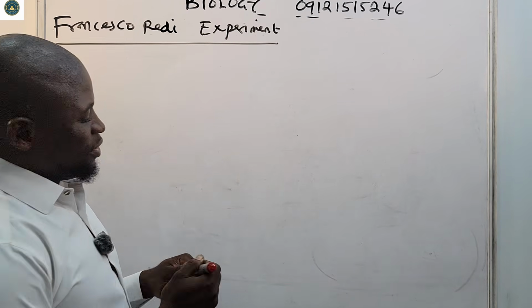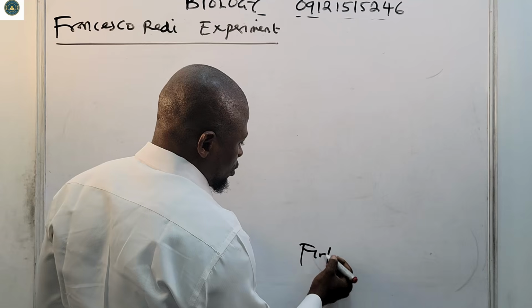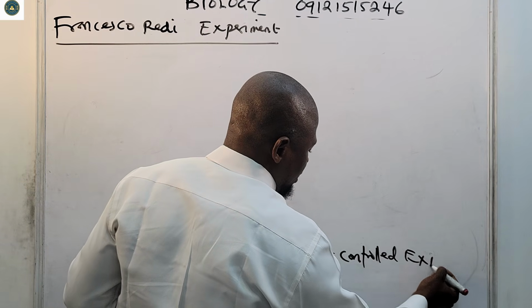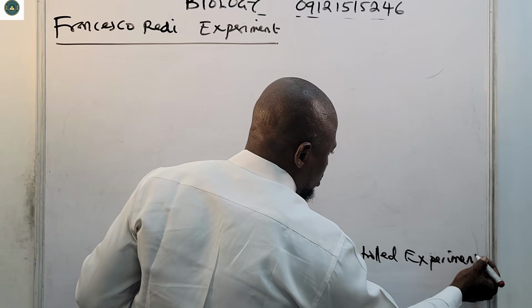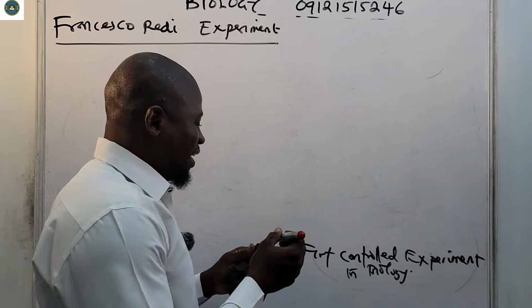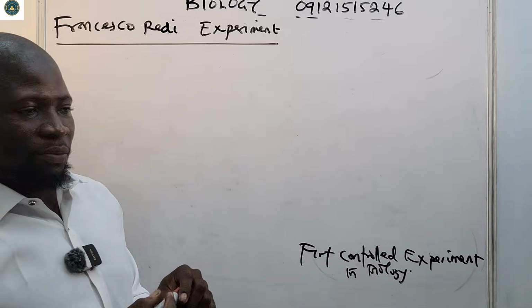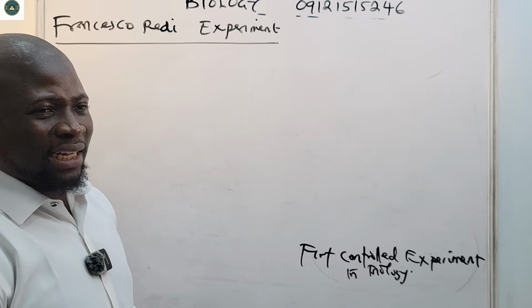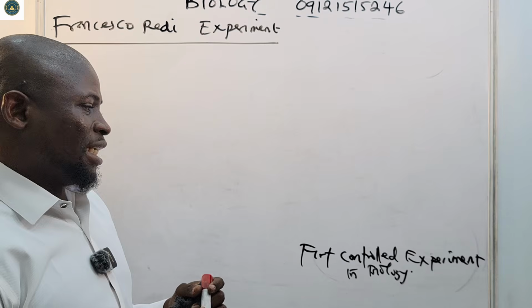So this is the first controlled experiment in biology. It's the first controlled experiment in biology, and of course, it opened doors for other scientists like Spallanzani, like Pasteur, to also conduct their experiments.